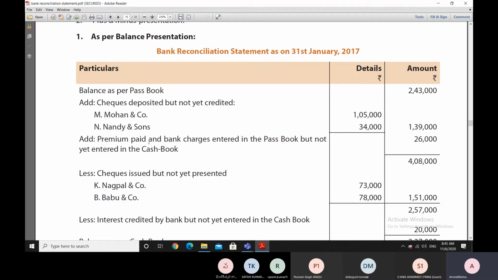Because the premium which is paid and bank charges which are debited in the passbook, they are already reduced in the passbook, but they are not reduced in the cash book, and therefore this will need to be added back here in order to go towards the cash book balance.